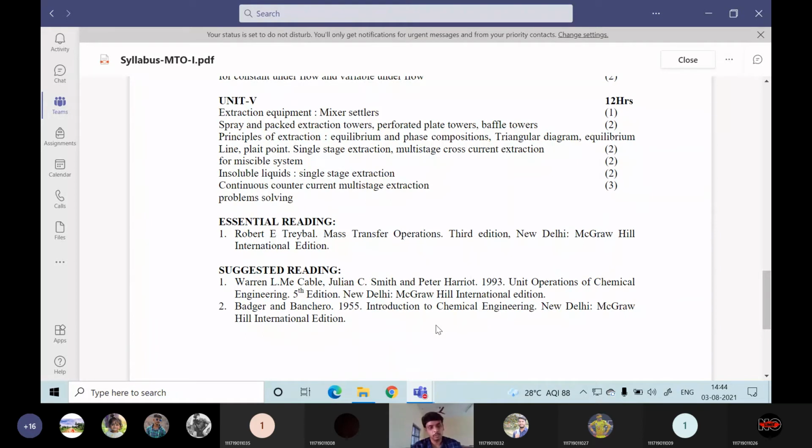I have a soft copy. Those who are interested, just put a message to me and I will share the soft copy with you. If you are more interested in a hard copy, go to the library and take it, or otherwise you can purchase it also. The cost will be around 500 for the paperback textbook. You can just purchase that one.